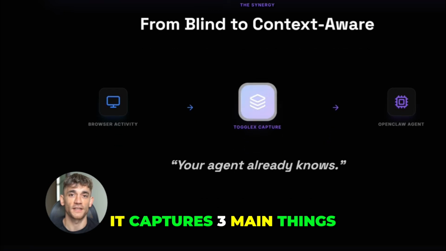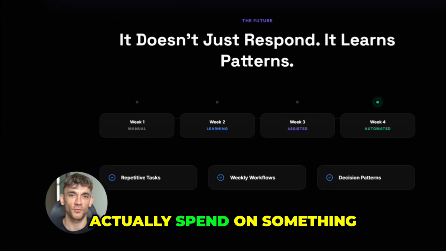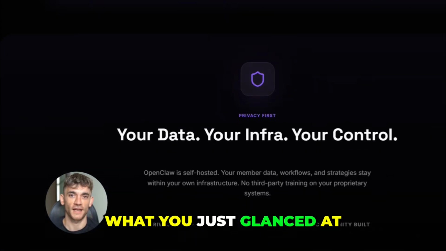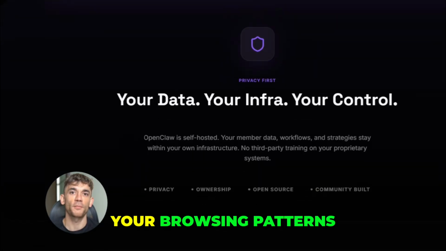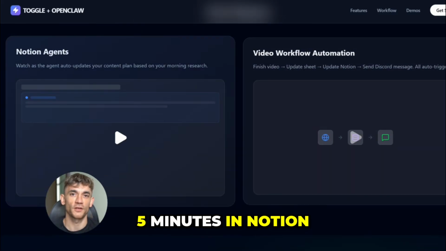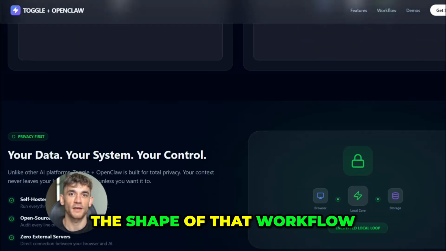It captures three main things: tab activity, meaning which sites and tools you visit and when; focus time, meaning how long you actually spend on something, which helps the system understand what matters versus what you just glanced at; and intent, which is inferred from your browsing patterns. If you spend 20 minutes in a Google Doc, 5 minutes in Notion, and then open a video editor, Toggl starts to understand the shape of that workflow.